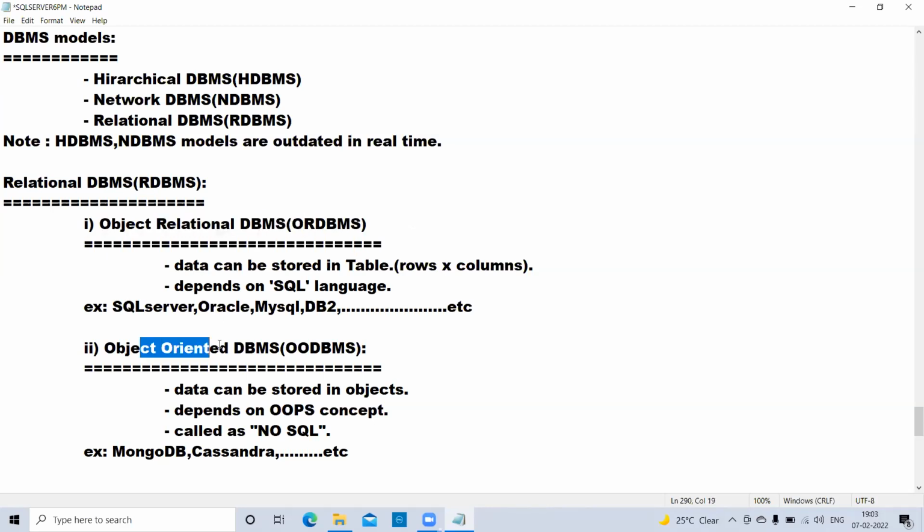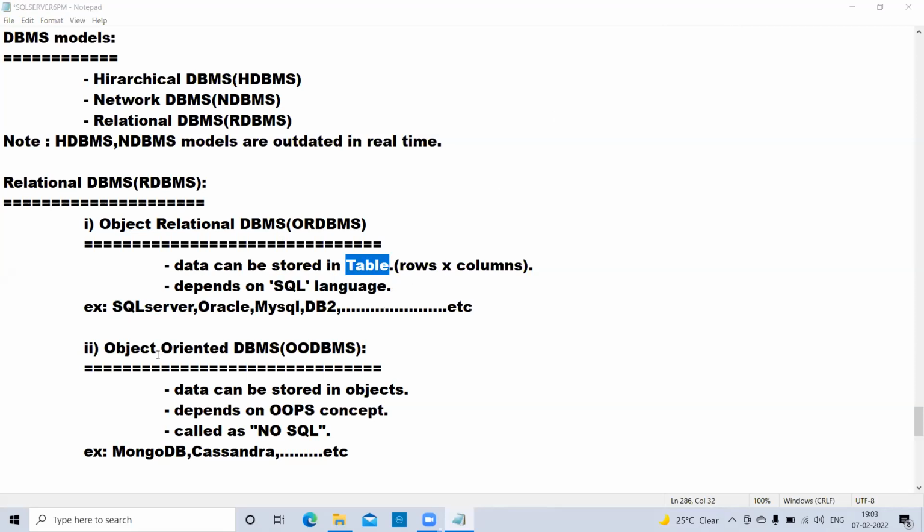One is object oriented database management system software. So these are the two types of software under this category of model. Here, it's a clear picture to you guys. We are learning SQL Server. That means we are learning object relational database management systems. It means SQL language is needed, and our data will be organized in the format of tables.